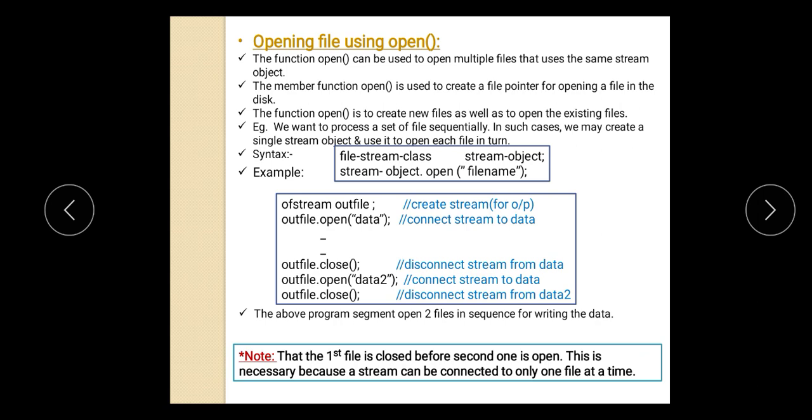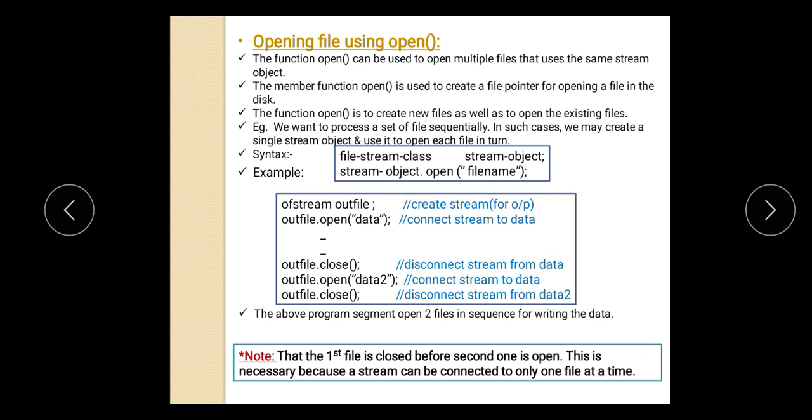Now what is the syntax for opening the file? Here is the syntax. You have to specify in which mode you want to create, that is input, output or fstream. So here is a file stream class, and you have to create the object of that class, and then with the help of that object you can access the function open of that class, and here you have to give the file name.